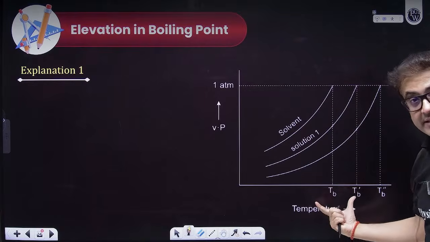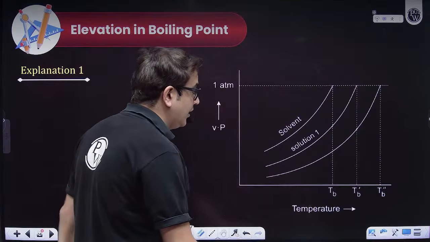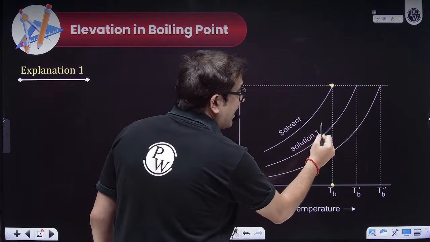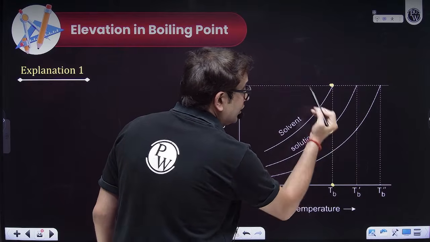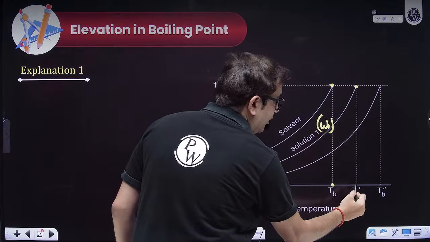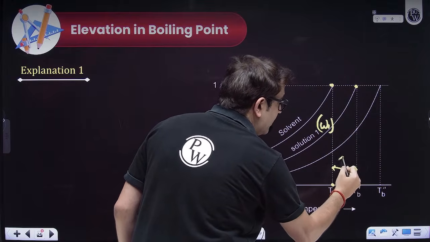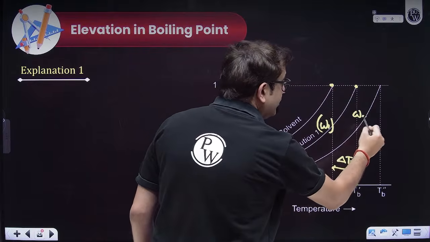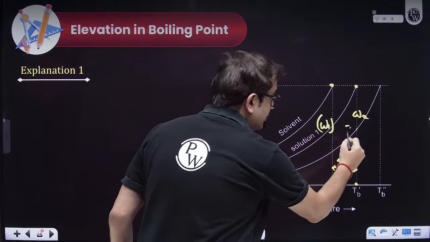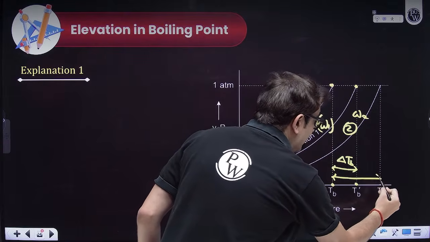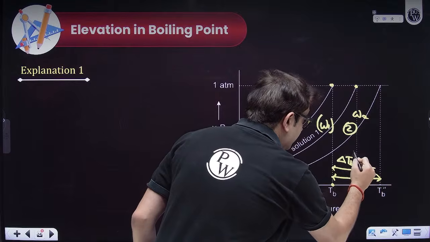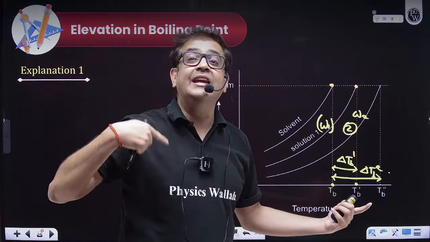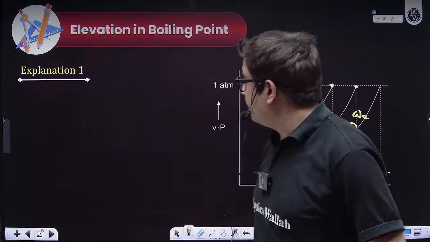Yes, the graph. This graph was actually the experimental evidence that told us that for the solvent, the boiling point was this. But as I have added some W1 amount of solute, the boiling point increased, and this becomes your elevation in boiling point. Similarly, if I have added more solute, W2, this solution will be solution 2, and the boiling point was more elevated. So let's say this is delta TB1, this is delta TB2. This graph told us that there is an elevation in boiling point, a very famous graph from NCERT.